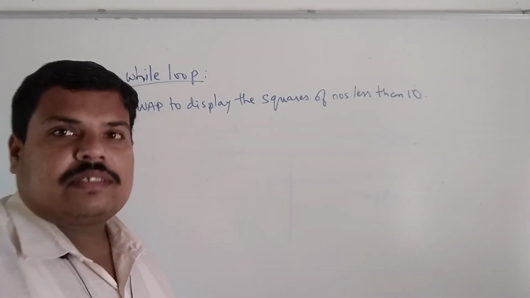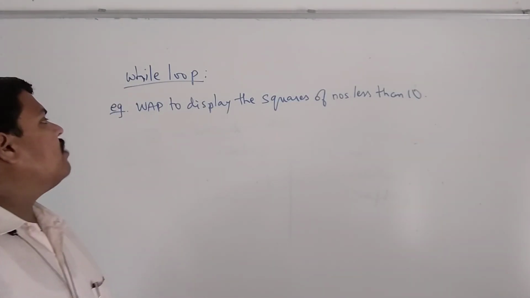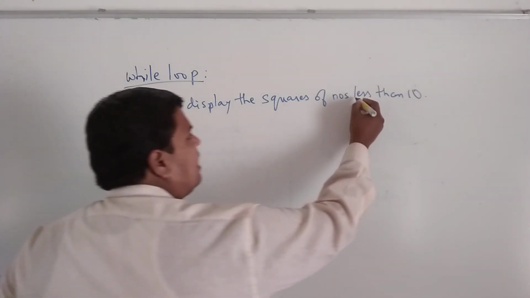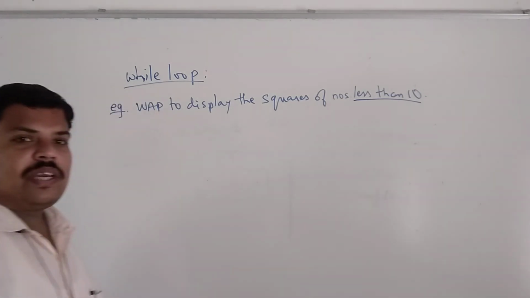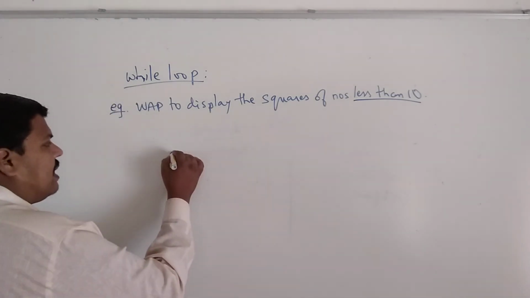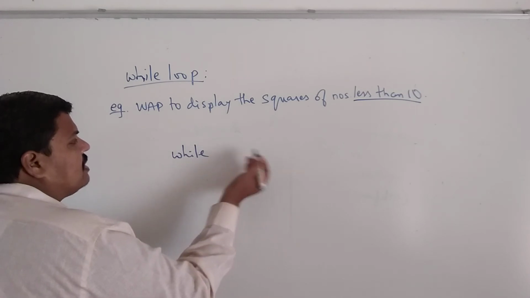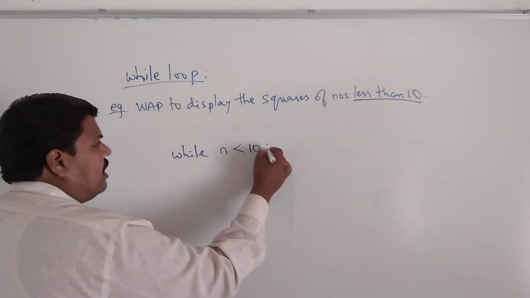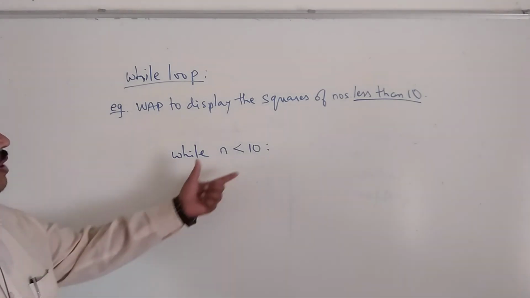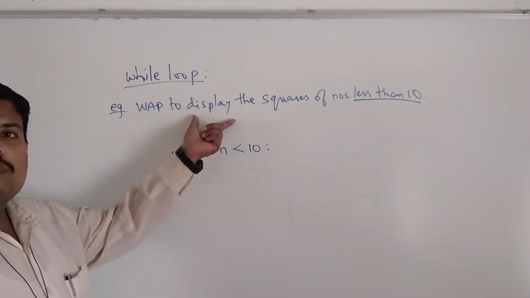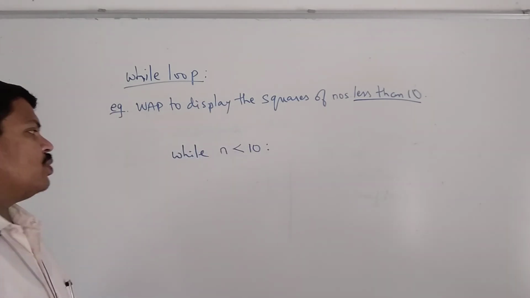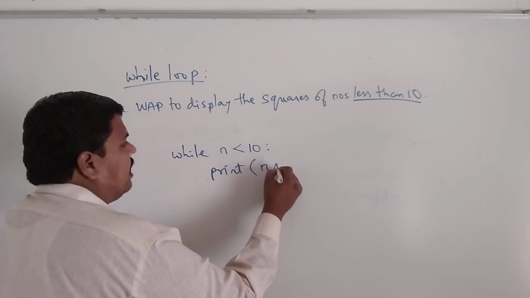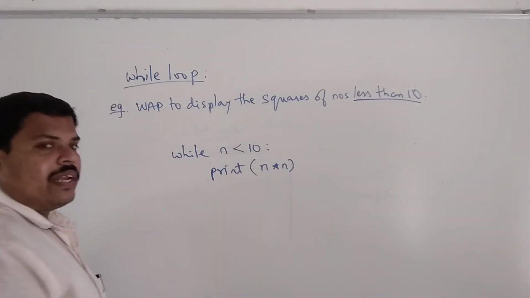Yes, students, please see this example. Here we have to display the squares of the numbers less than 10. So less than 10 is our basic condition. Okay, less than 10. So we can start writing with while some number, take n, should be less than 10. Then what do we have to do? We have to just display the squares. So we can write a print statement where it is n into n. So n square will get printed.